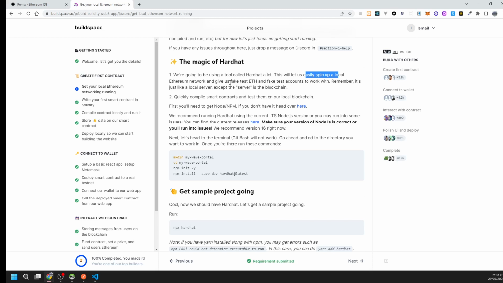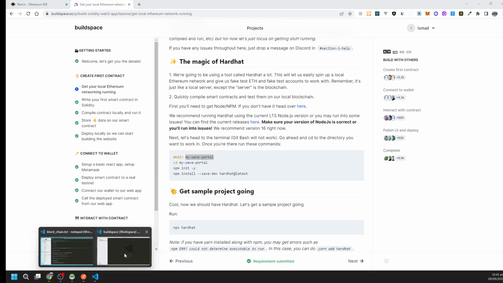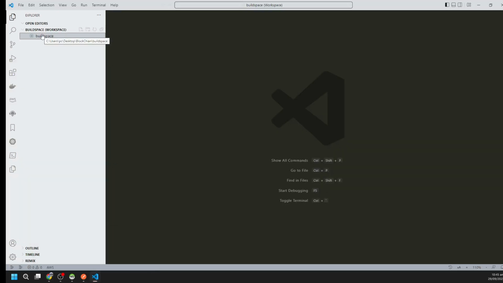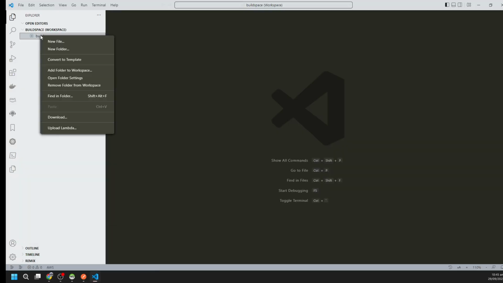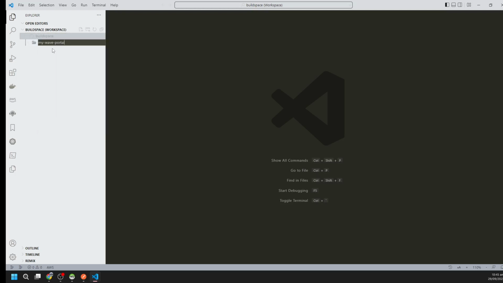So let's install Node and npm. If you don't have it, I already have it. So let's start with the commands. I have already set up a directory here. Let's create a folder, my web portal.